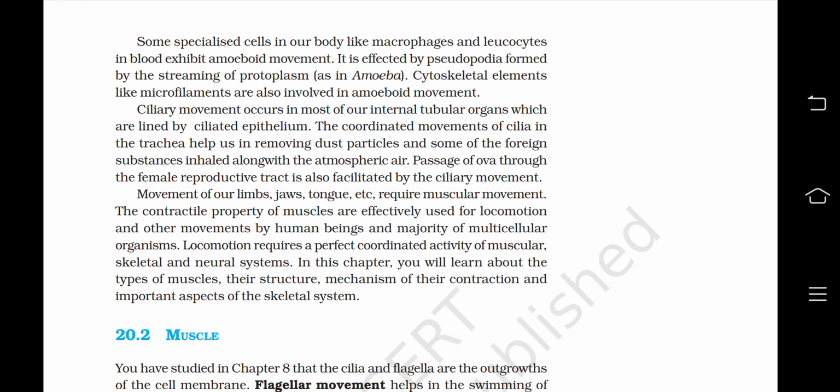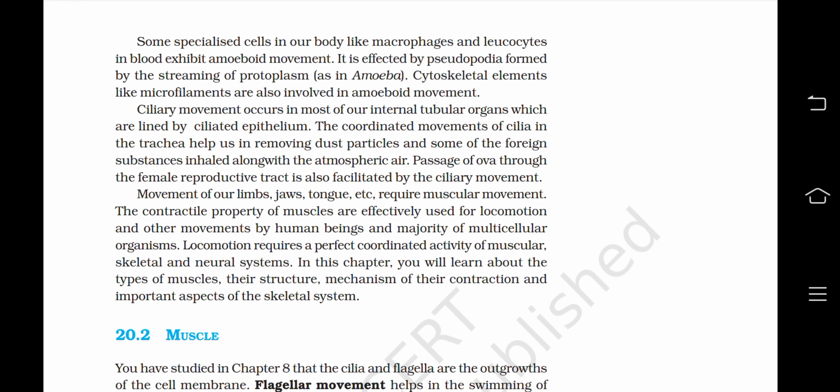Ciliary movement occurs in most of our internal tubular organs which are lined by ciliated epithelium. The coordinated movement of cilia in the trachea helps us in removing dust particles and some of the foreign substances inhaled along with the atmospheric air. Passage of ova through the female reproductive tract is also facilitated by the ciliary movement.